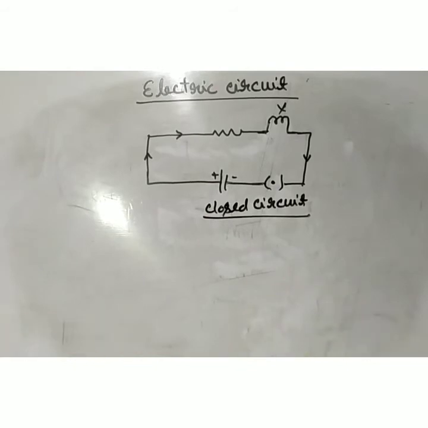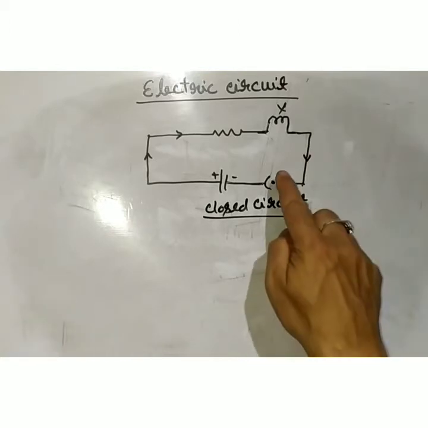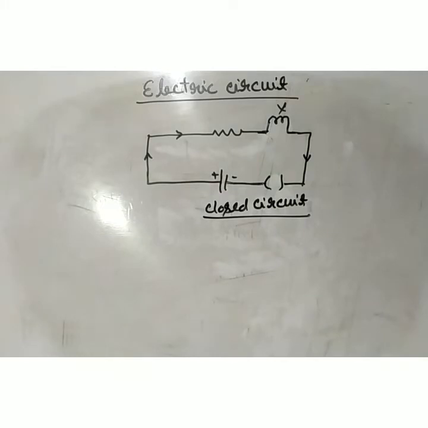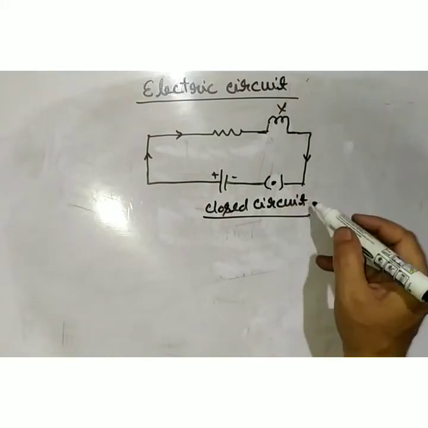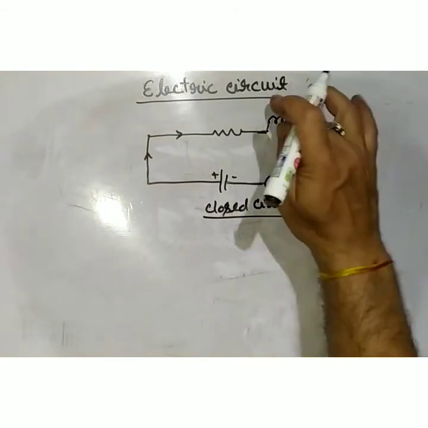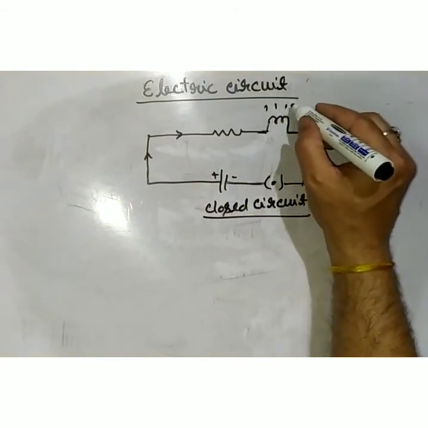So remember, there are two types of electric circuit: open circuit and closed circuit. What is an open circuit? When the switch is off, it is known as an open circuit, and when the switch is on, it is known as a closed circuit. In a closed circuit, the bulb will glow.